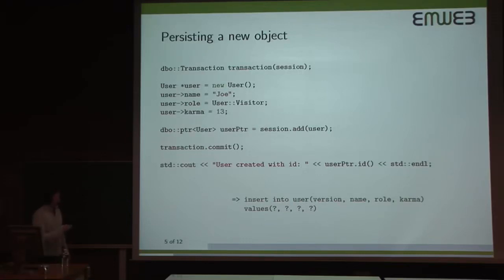And we are going to keep track of a user that is stored in the database using this special smart pointer class, DBO pointer. This pointer class not only allows us to use it as a regular pointer, but it also provides some meta information on our object that has been saved. For example, one of these is the database ID that was assigned to this object. So then we can keep track of that for other users.